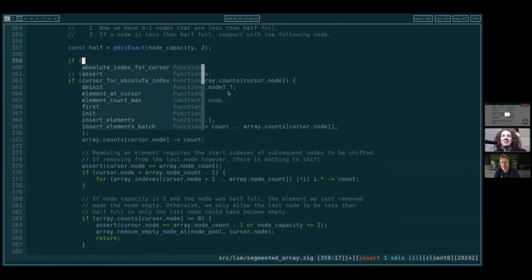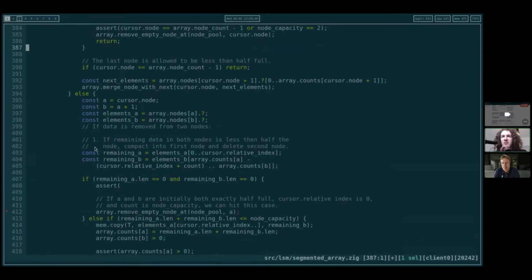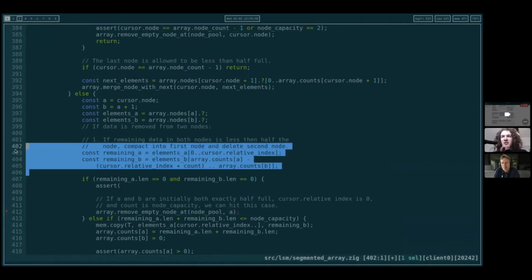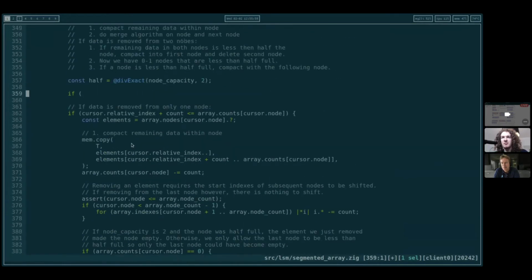So what's the first branch? So the first branch is, are there going to be two nodes? The two slices, are they both more than half? So we basically have to always calculate our three slices, our source slices, whether they're in one or two nodes. Okay, so the first thing to do is just calculate the source slices, then handle the case where they're in the same node as well.